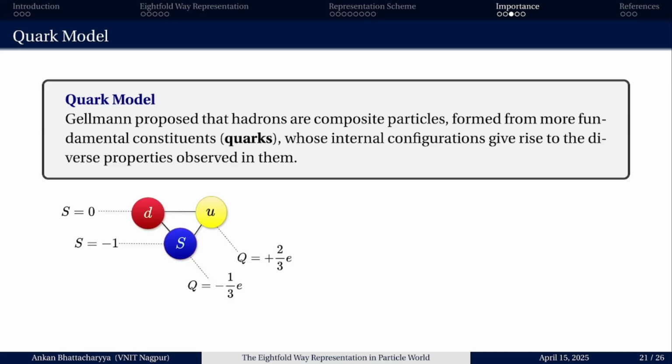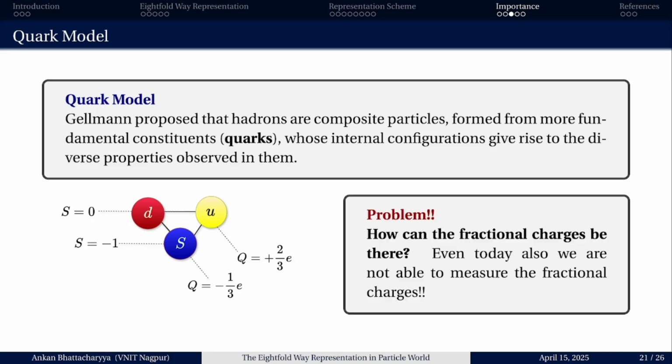Now there are three basic types of quarks, U, D, S, which can also be represented in the eightfold way representation, like the same strangeness are in a row, same charges are in diagonal. So U, D, S, there are three basic quarks, and their antiquarks also exist, U bar, D bar and S bar, which have the opposite nature of the quarks, like those have the charges minus 2 by 3 for U bar, and for S bar and D bar it is plus 1 by 3, and the strangeness of S bar is plus 1, strangeness of U bar and D bar is 0.